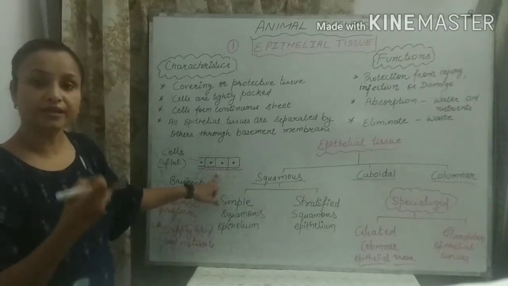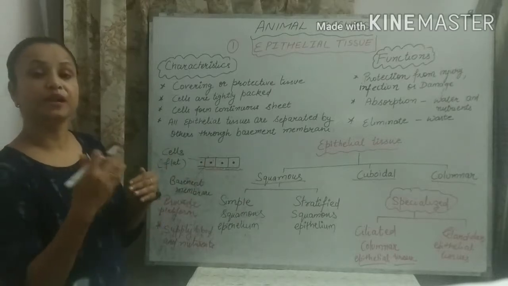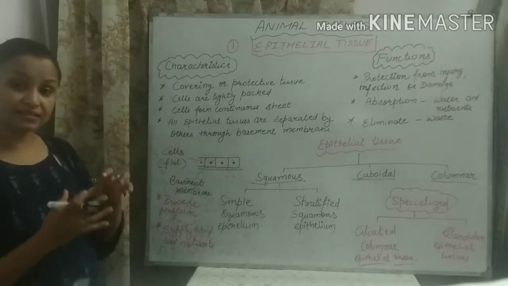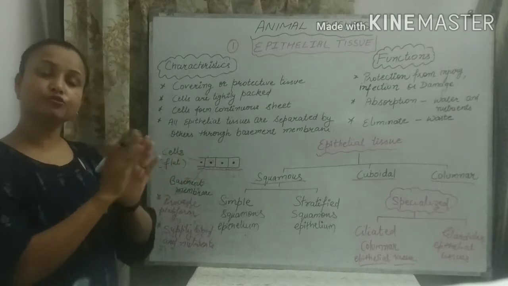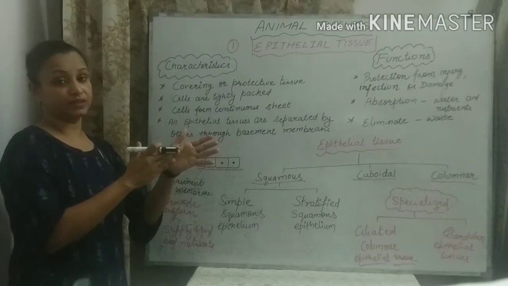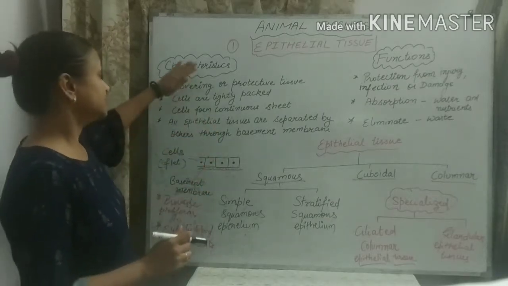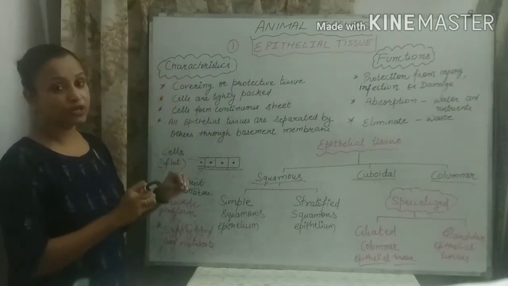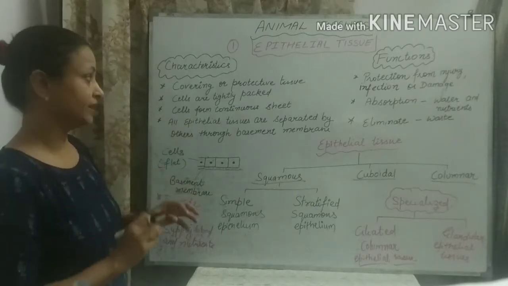The basement membrane provides a platform to the cells. It also supplies blood and nutrients to the epithelial cells. And the next important thing is that it separates the epithelial tissue from the other tissues of the body. It does the separation between epithelial tissue and other tissues. Okay, so these are the basic characters. We will discuss the particular character of each particular type of epithelial tissue in detail later.